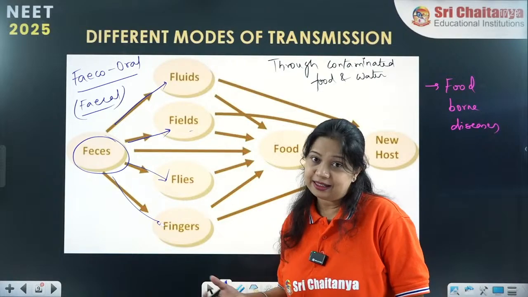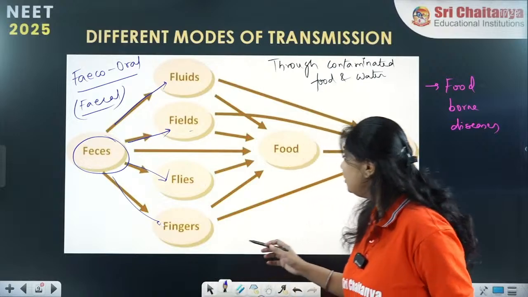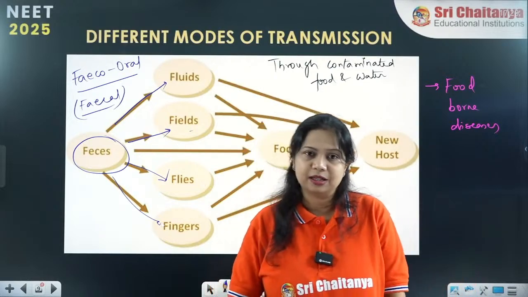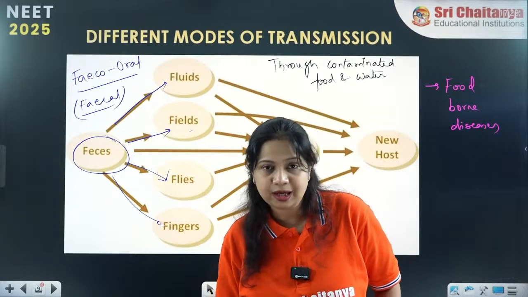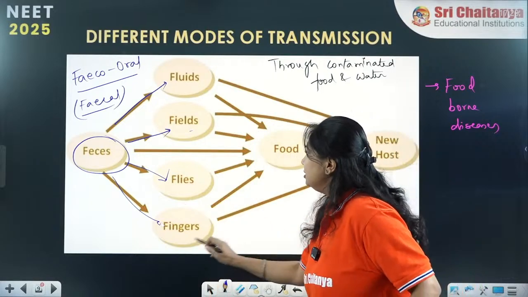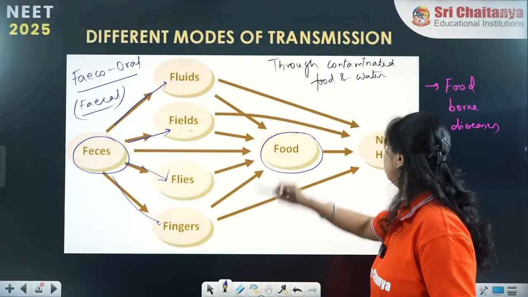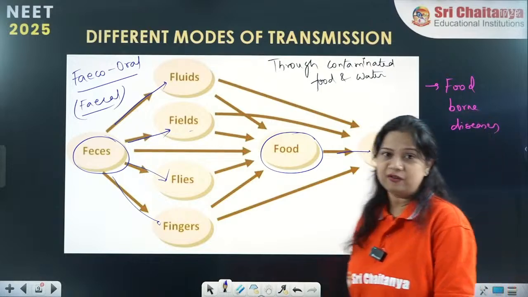Through the flies acting as carriers, and the fingers. If we practice unhygienic hand practices, if we do not clean our hands properly, these cause the transmission of the fecal pathogens into our food and that causes infection.